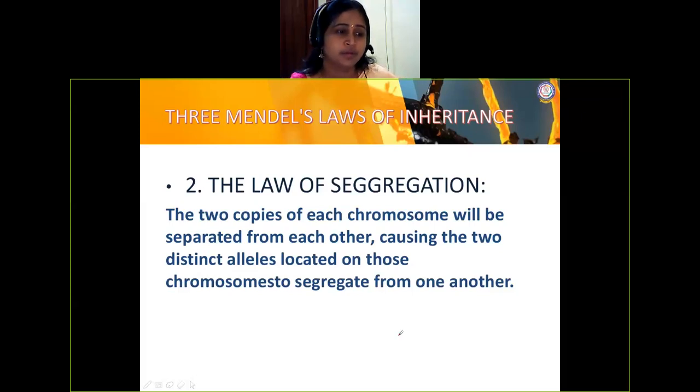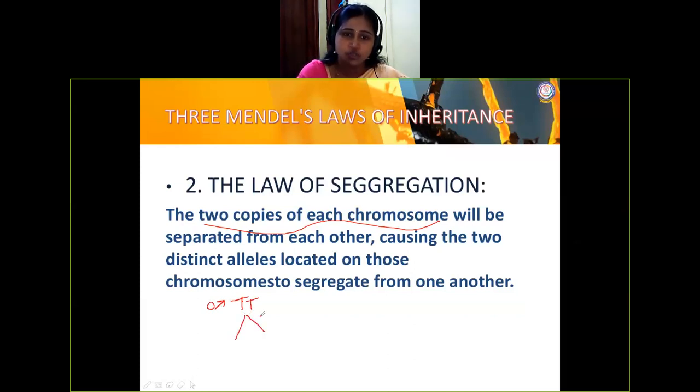So we'll see here the two copies of each chromosome will be separated from each other. So I'll write here two copies. Again, the same example I'm going to write. Capital T is a male character, we'll take it, tallness, and the two copies of each chromosome capital T will be separated from each other, causing the two distinct alleles.